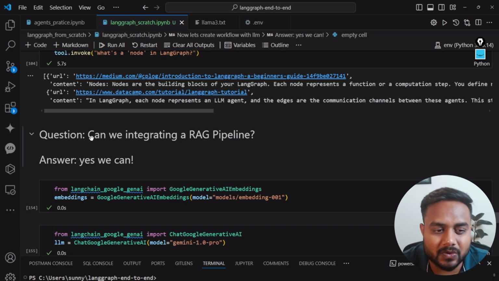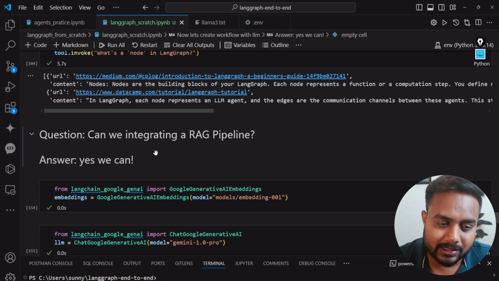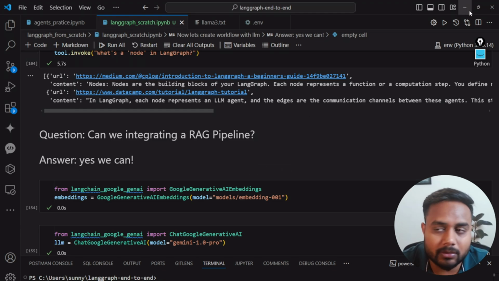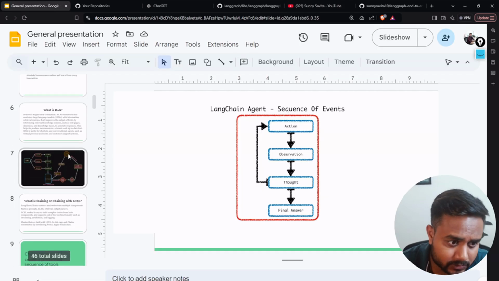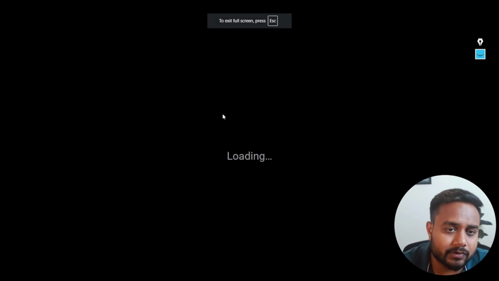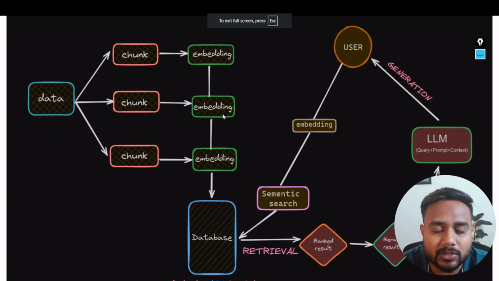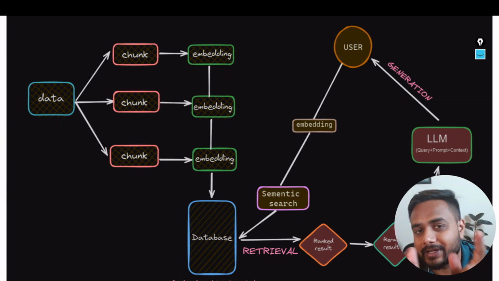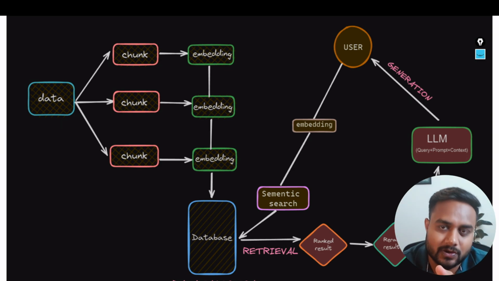Here I wrote a simple question: can we integrate a RAG pipeline inside this workflow? Yes, we can do it. So first of all, let me explain the RAG. Here I kept the architecture of the RAG. If you have seen my YouTube channel, then you must be aware of it, as I have many videos on RAG, like multimodal RAG and advanced RAG. Every sort of video you are looking for with respect to RAG, you will get on my YouTube channel. So please go and check over there.